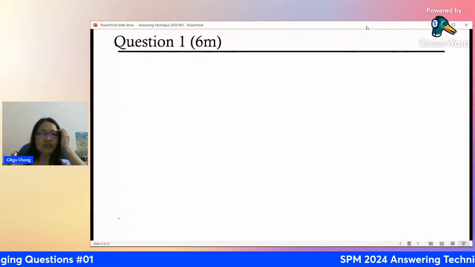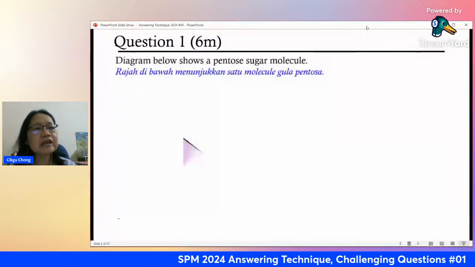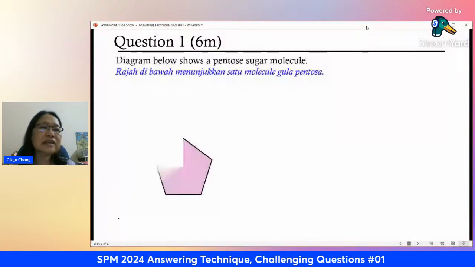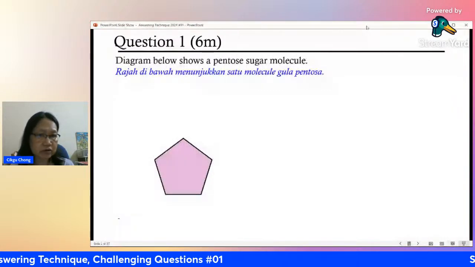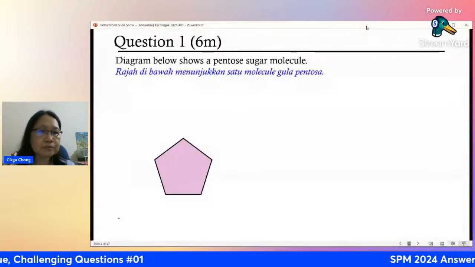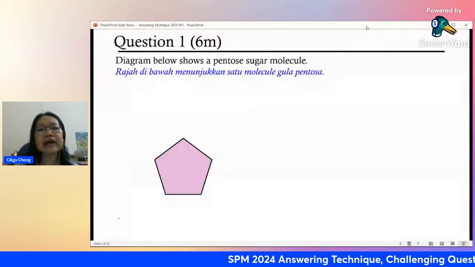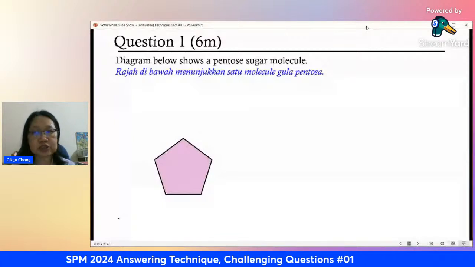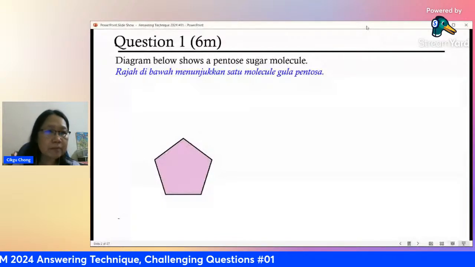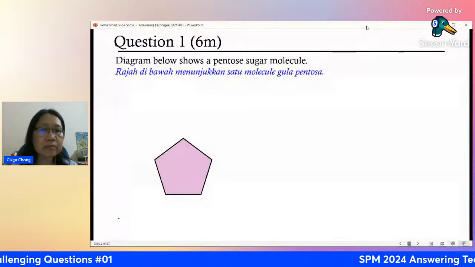Now today's question. Most people will find this one easy, as it is the basic. This diagram shows a pentose sugar molecule. They give you a pentose diagram, and you are supposed to draw and label the diagram to complete a nucleotide structure. So you need to remember the basic parts of a nucleotide molecule.